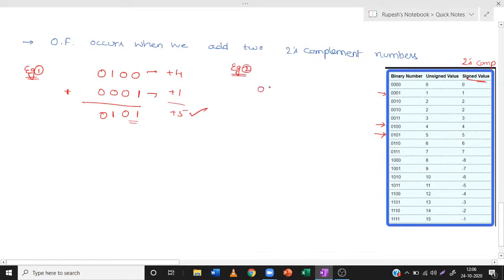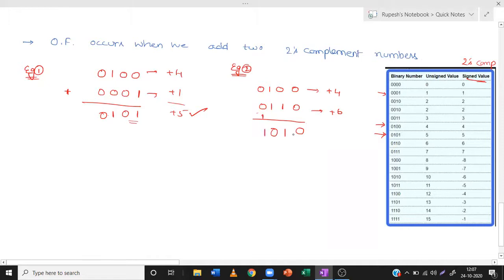First, let us take 0100, same number, and the second value we take +6, 0110. So this is +4 and this is +6. If you add these two numbers, 0 + 0 is 0, 0 + 1 is 1, 1 + 1 is 0 and carry is 1, and 0 + 0 is 0, 0 + 1 is 1.